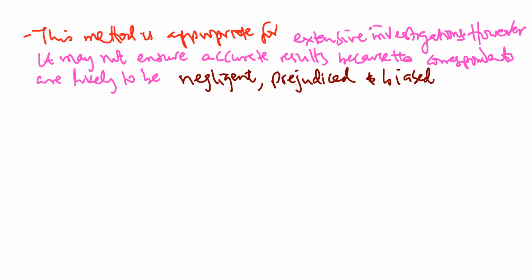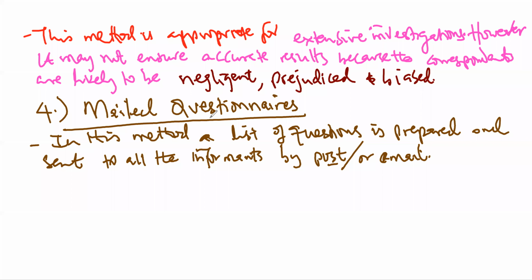Let's move to the next method of collecting primary data, and that is using mailed questionnaires. This is a data collection method where the researcher or investigator prepares a list of questions, and then this list is delivered to the informant either through the post office, through email, or by hand.